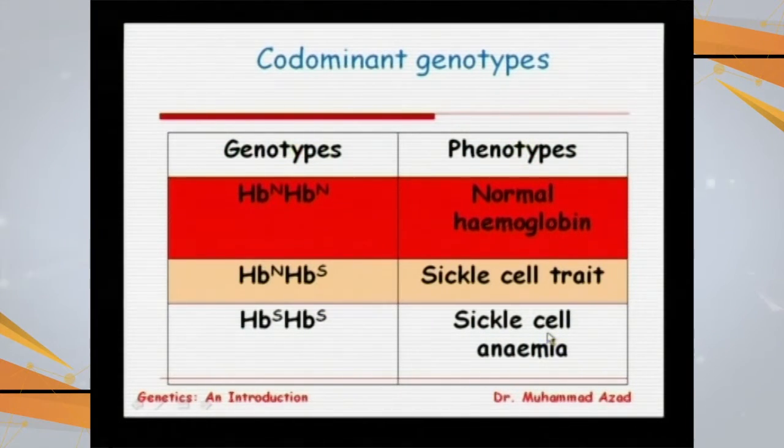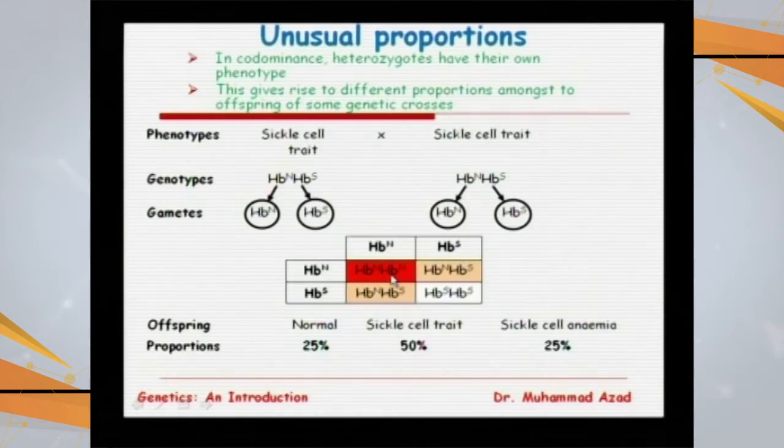These people are unable to cope with the stress and strain of life. Again, if we make a cross of a carrier person with a carrier person, like a marriage between two carriers, as we discussed in our last lecture, cousin marriages are not recommended. Why?